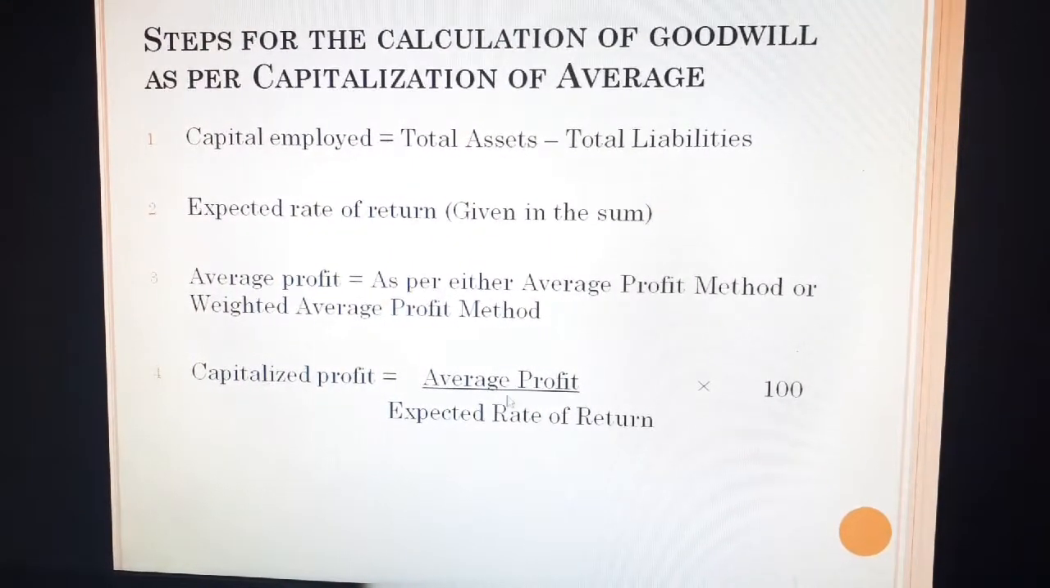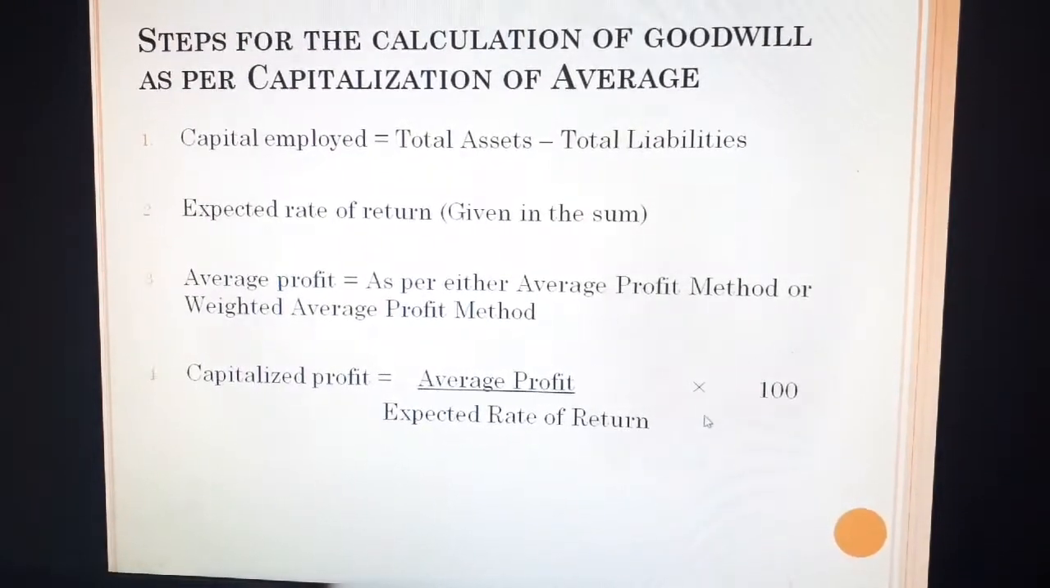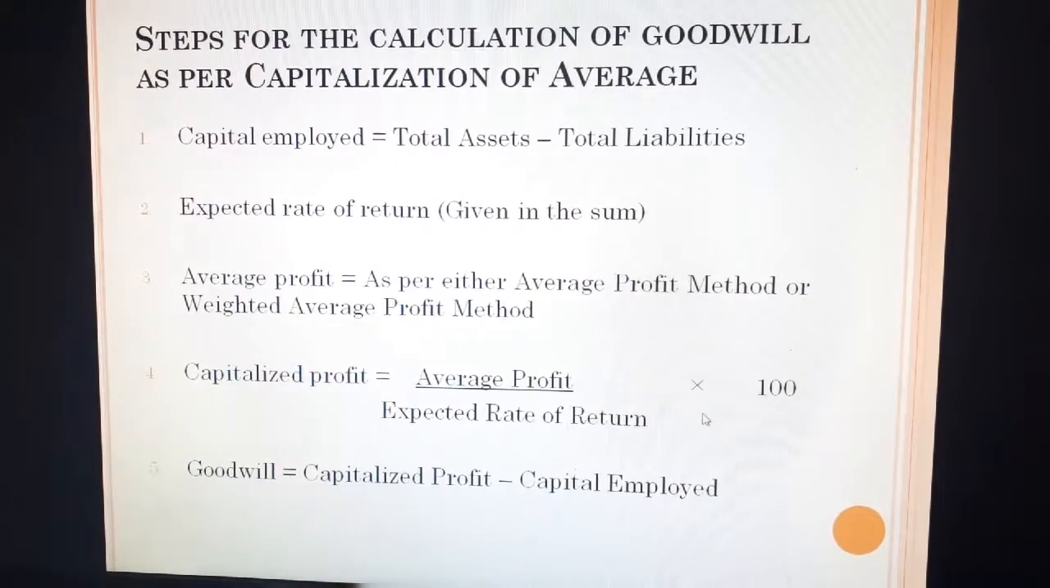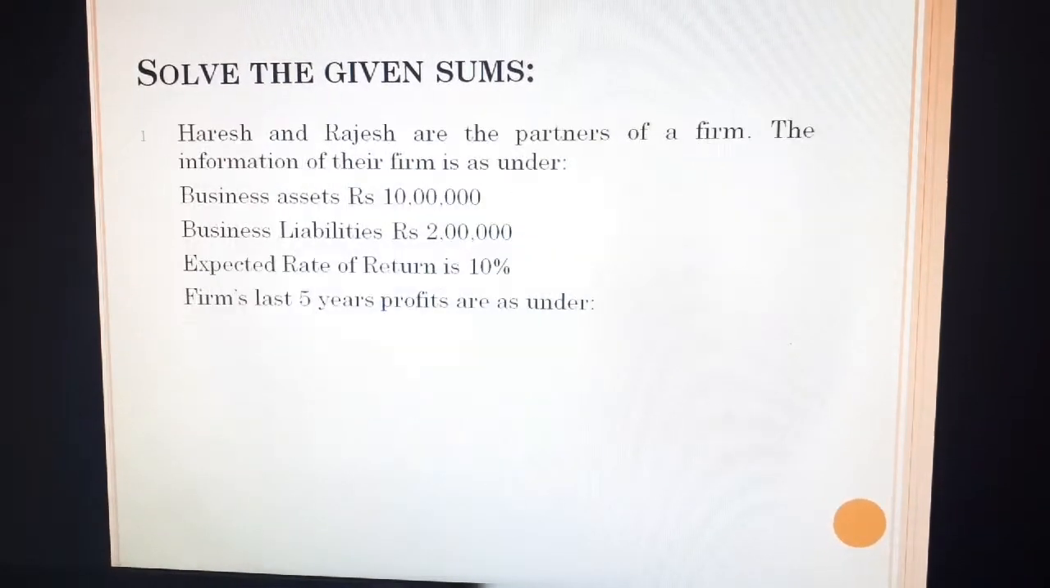That's why capitalized profit is equal to average profit upon expected rate of return into 100. And the last step is for the goodwill. Goodwill is equal to capitalized profit minus capital employed. Let me understand the sum.